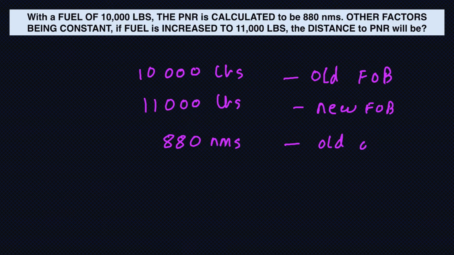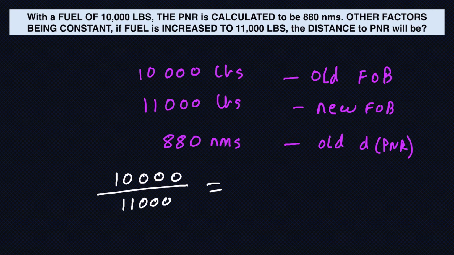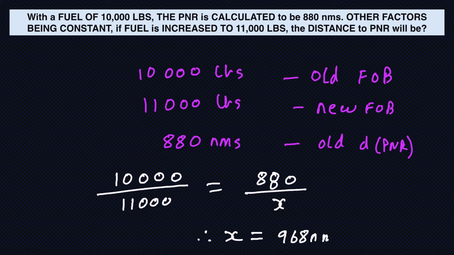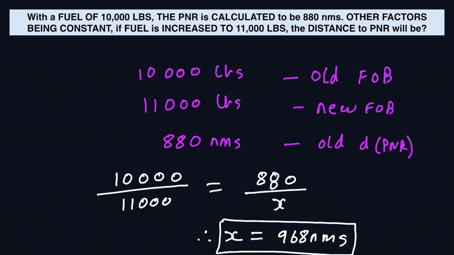And I need to find the new distance to PNR. So just by ratio and proportion, old fuel on board divided by new fuel on board is equal to old PNR by new PNR, let's say X. So my new PNR comes out to be 968 nautical miles. As simple.